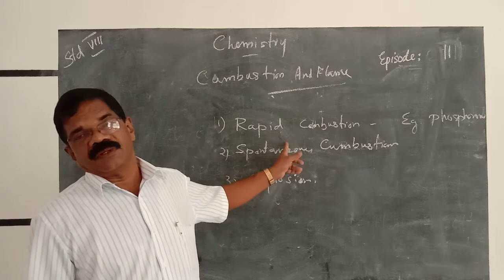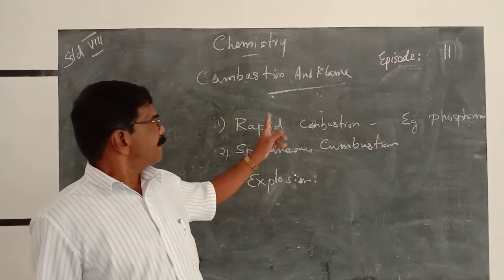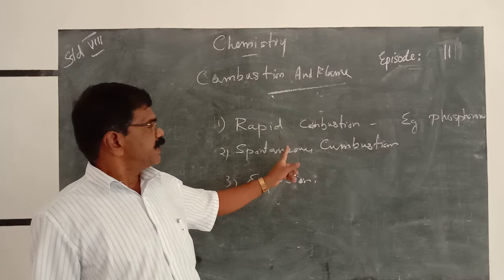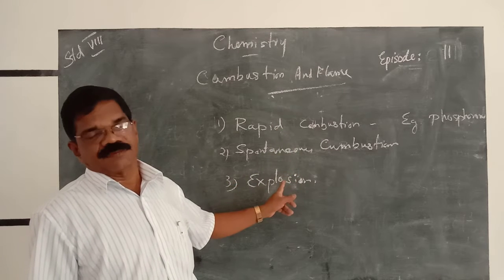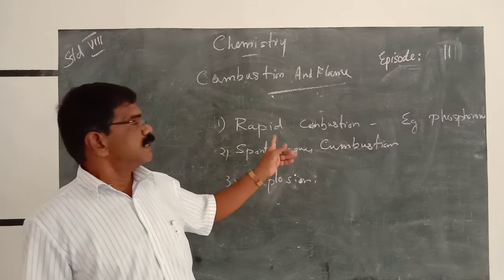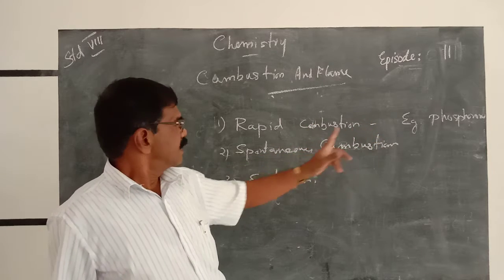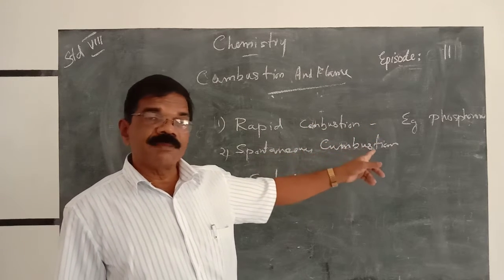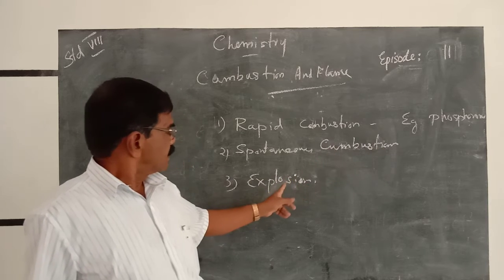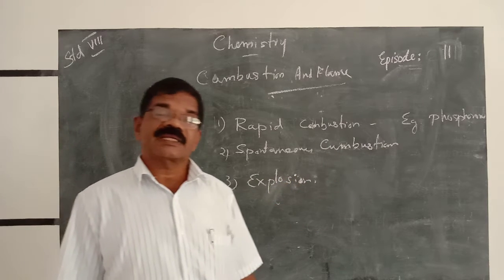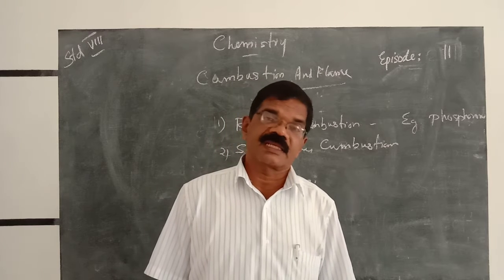So you must know these three types of combustion: rapid combustion, spontaneous combustion, and explosion. And examples: rapid combustion, example phosphorus or hydrogen. Spontaneous combustion, example cooking gas. Explosion means fireworks or gunpowder. That is explosion.